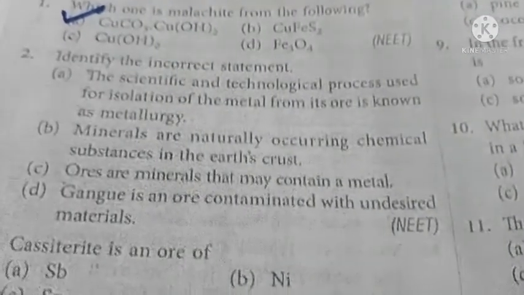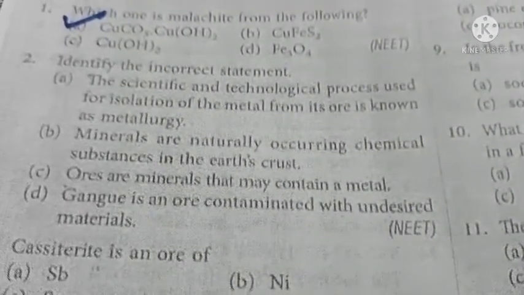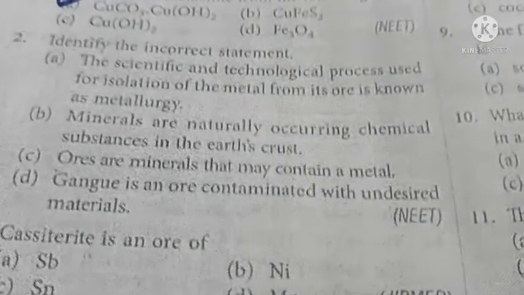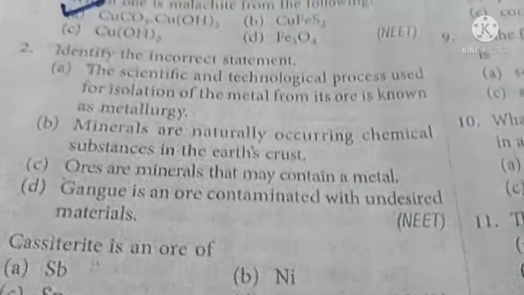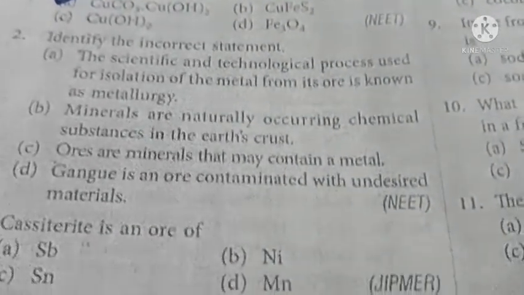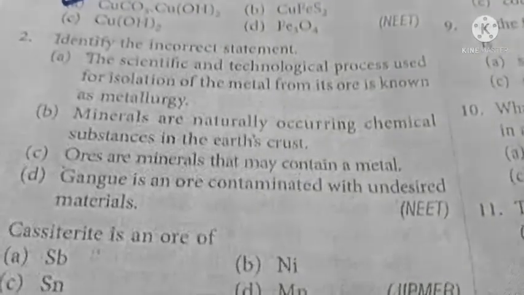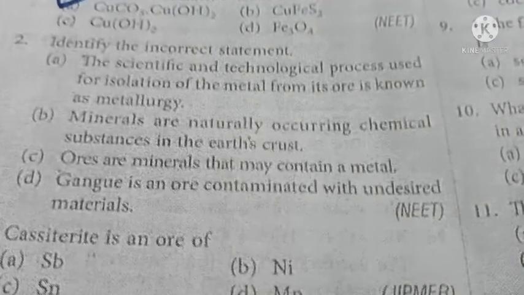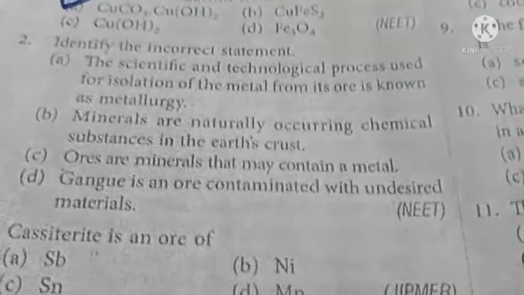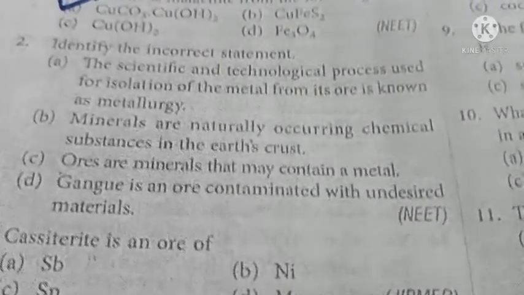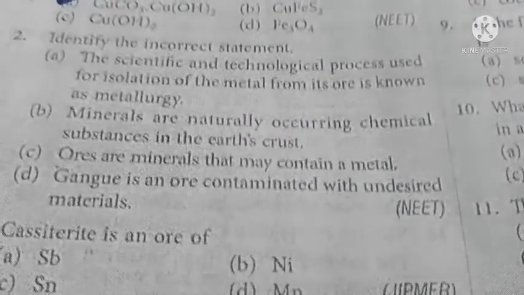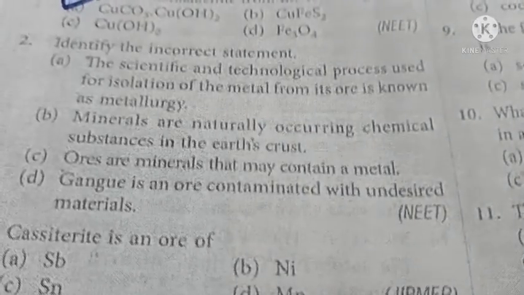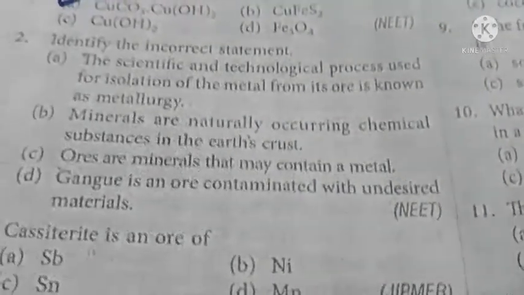Look at option C. Ores are minerals that may contain metal. You know the difference between mineral and ore? Ore is also a mineral, which we use for extracting a particular metal, because ore contains more metal compared with a mineral. So option C is also right. Ores are minerals which may contain metal and are used for extraction of metal. Right, so look at option D.